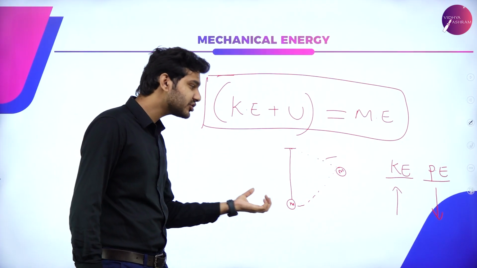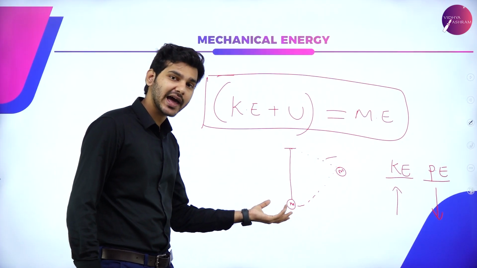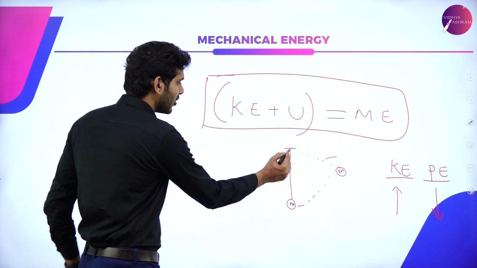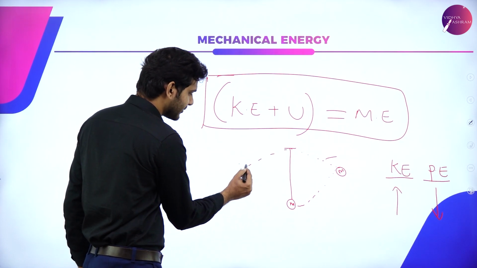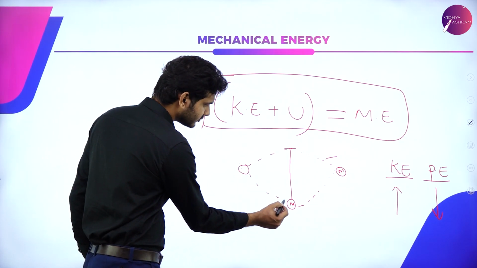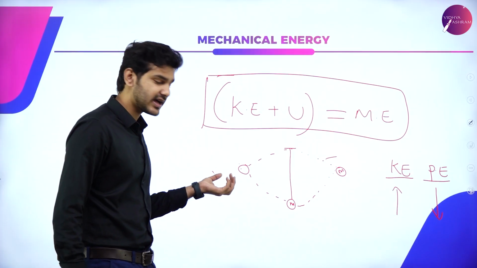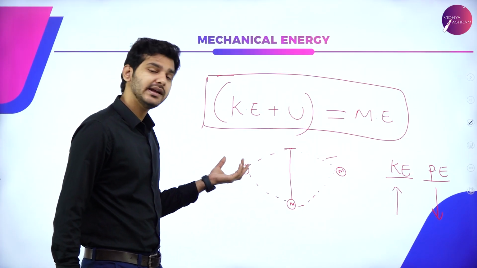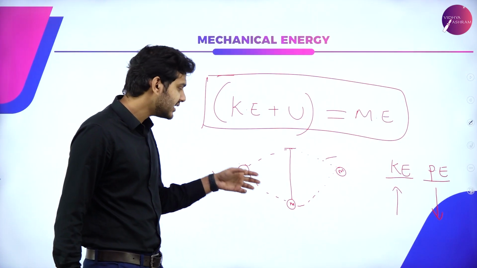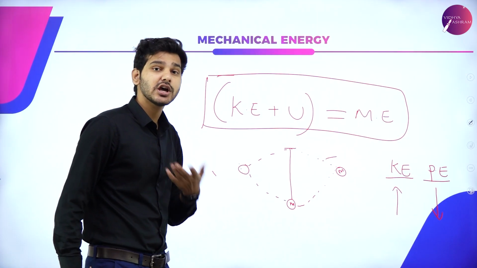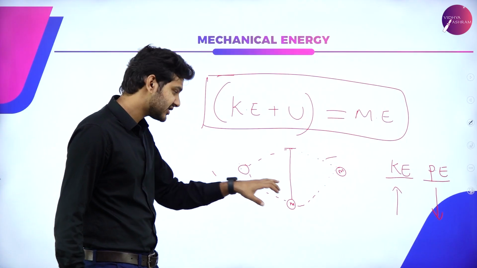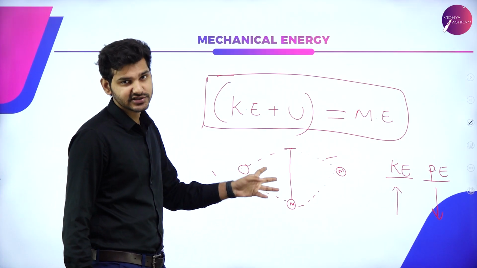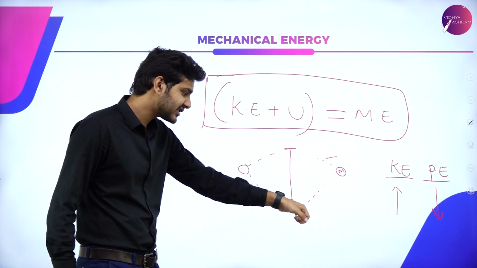But as it goes to the other side, the kinetic energy gradually decreases. Now when it reaches the opposite side, what happens? The kinetic energy will be completely used up. This using up of kinetic energy is now being converted into potential energy. That is, kinetic energy is maximum here.